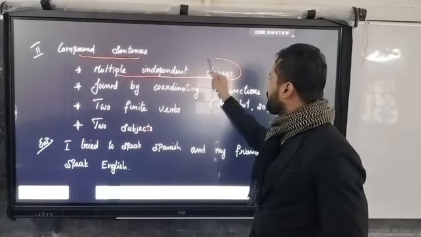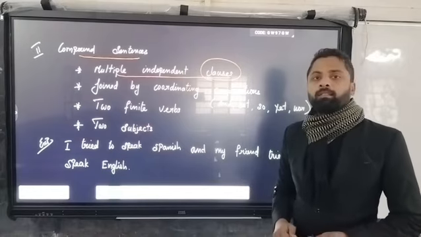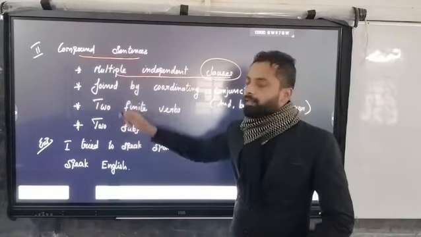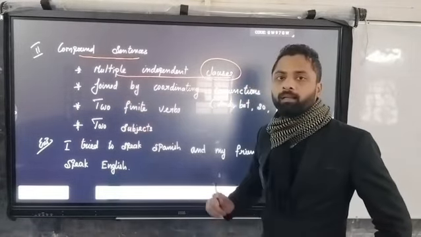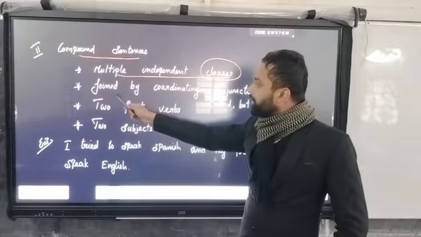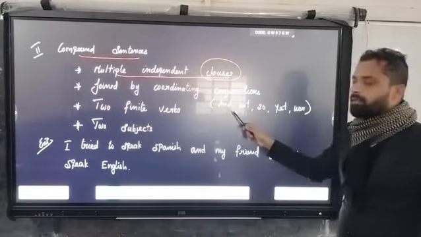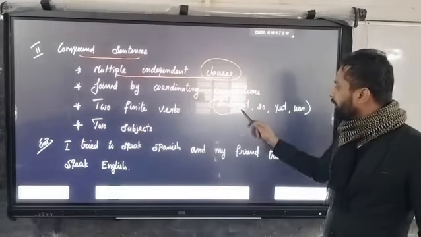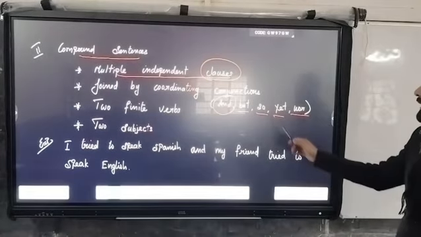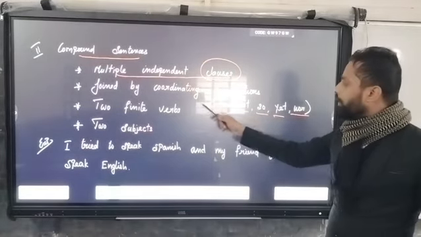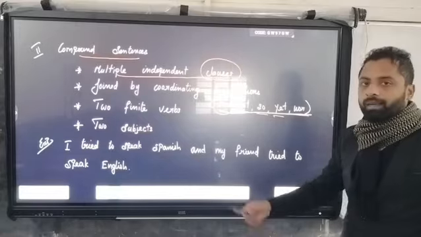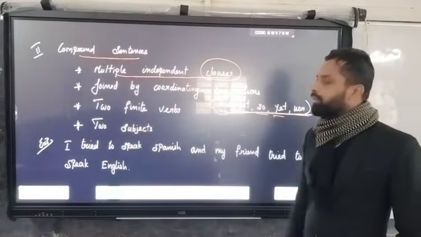What is meant by a clause? A group of words which has its own subject and verb is usually called a clause. So a compound sentence has multiple independent clauses joined by coordinating conjunctions like and, but, so, yet, nor, or, etc. Two simple sentences joined by these coordinating conjunctions are called a compound sentence.